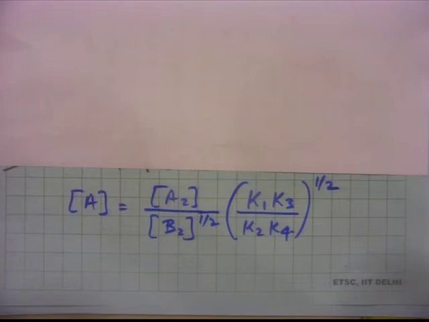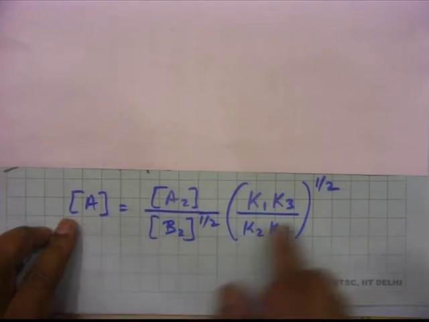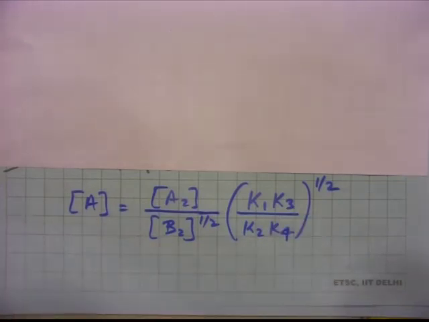So, here we could see that propagation rate constants are in the ratio. This is K3 by K2 in this expression, and we expect the propagation rate constants to be similar. That means K2 and K3 should be somewhat similar, and if they are, then the concentration of A probably does not have a strong relation to propagation rate constants.